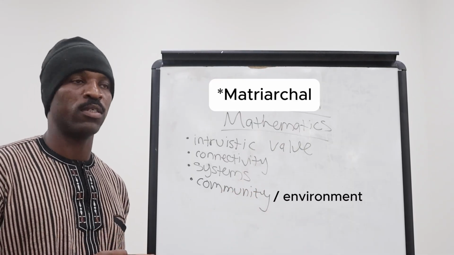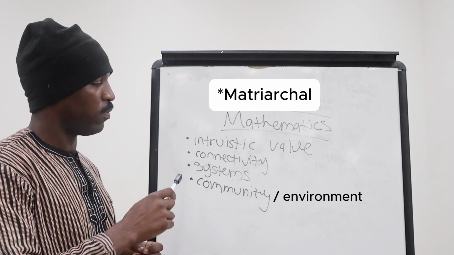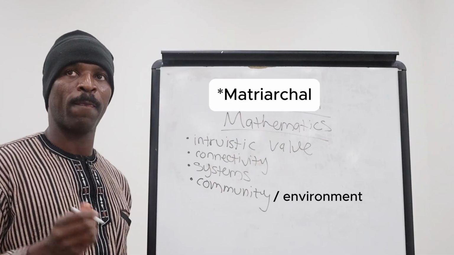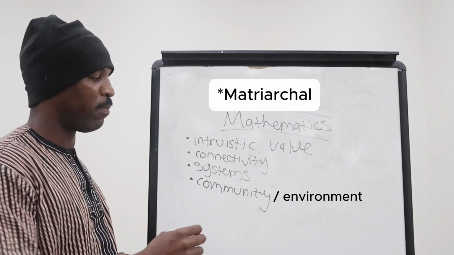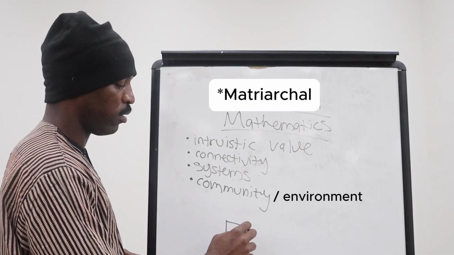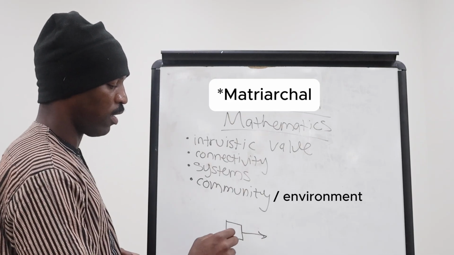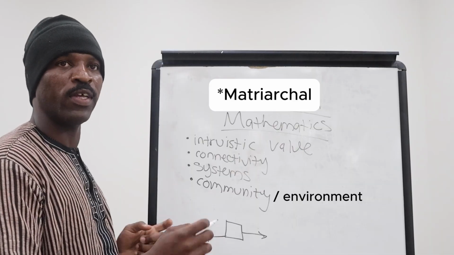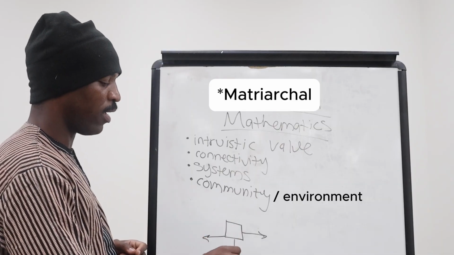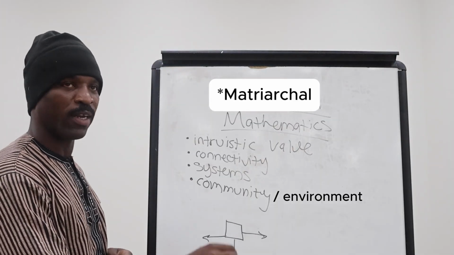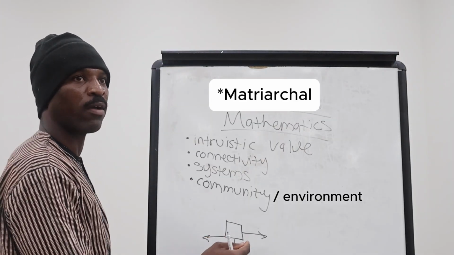Community. So that's connectivity, and then we're going to talk about systems, right? So patriarchal mathematics would generally say, I'm just going to draw this real quick. You got force going this way. This is physics, if anybody remembers physics. You got a downward force. They got force going this way, friction stopping it. You got a downward force of gravity. It would show you the block, right?